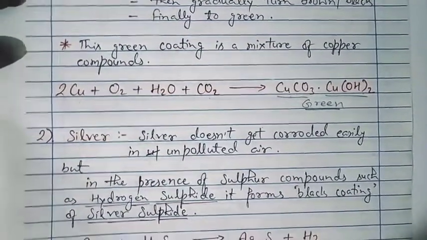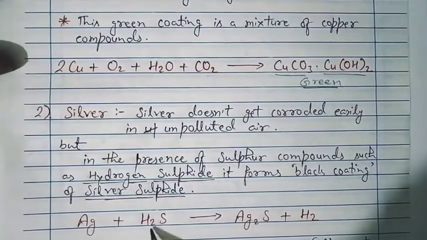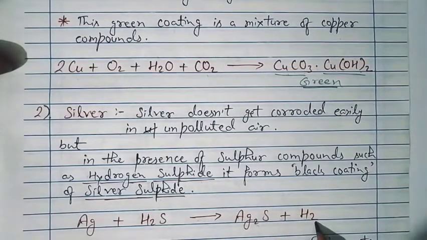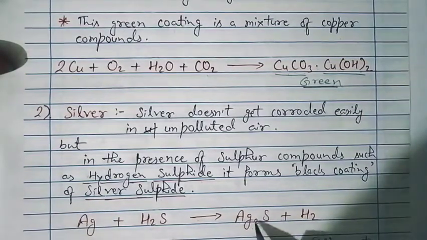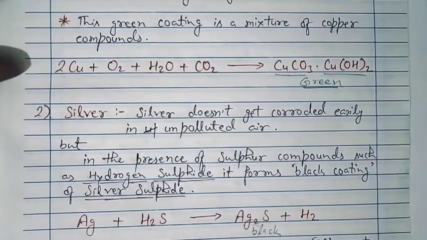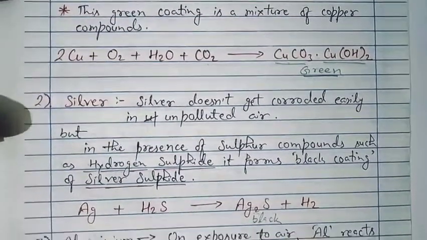Let's see the reaction: Ag plus H2S. Ag is silver, H2S is hydrogen sulfide. After the reaction it gives Ag2S, which is silver sulfide, plus hydrogen gas, and this Ag2S is black in color. It can also be removed by adding some chemical to it. So it is also a corrosion type. It also harms the silverware.